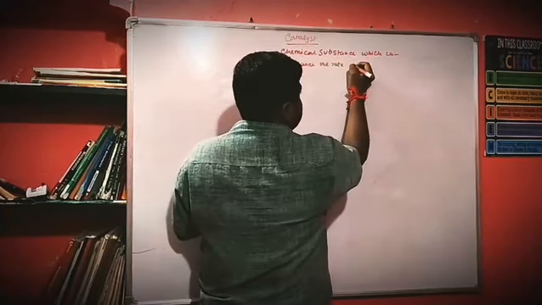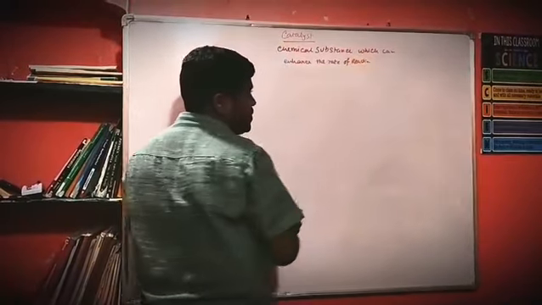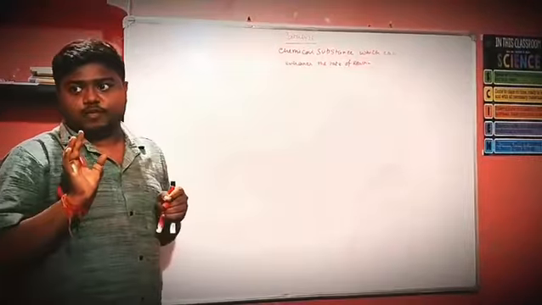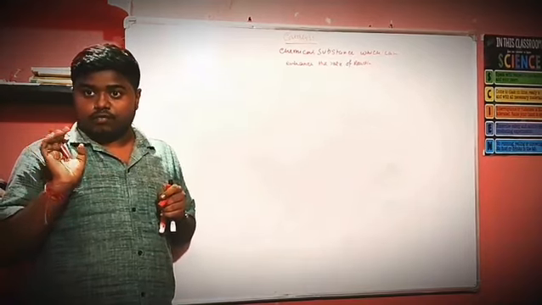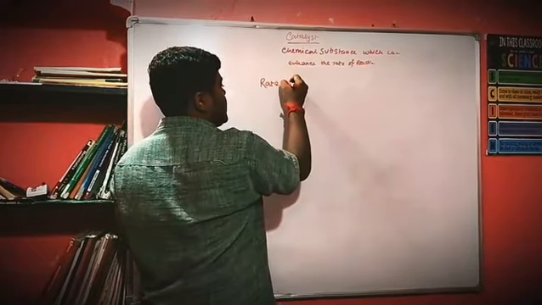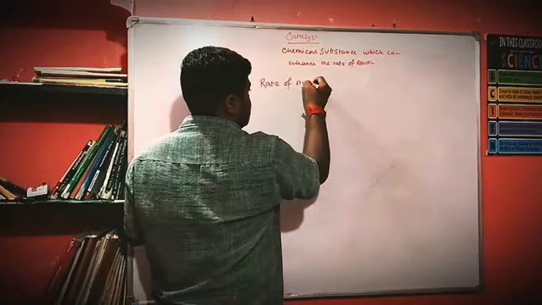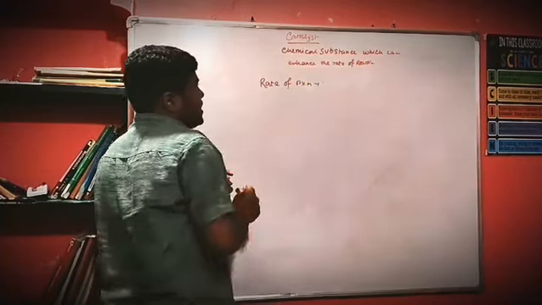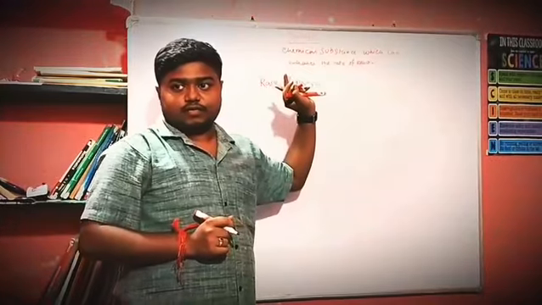Rate is an experimental quantity which is measured only by experiment, and cannot be measured theoretically. Rate of reaction is an experimental quantity. And the catalyst is a chemical substance which can enhance the rate of reaction.